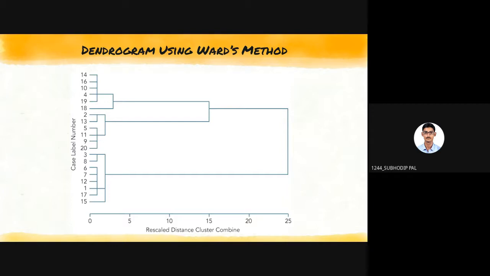So while running the hierarchical cluster analysis, we don't know how many clusters there will be. The software will tell me after the analysis has been done that there are this many clusters. In k-means clustering, suppose there are 15 or 20 responses, and I want to group all 20 people. 20 responses means 20 respondents. I want these 20 respondents to be grouped into 3, suppose. So I'm already feeding the system that I want 3 clusters.